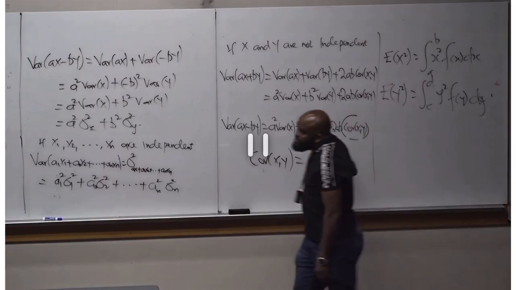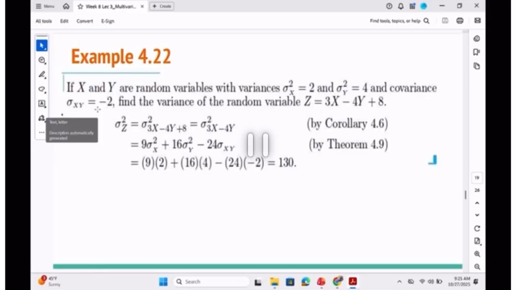That's how I got 24 sigma XY. Then I plug in the value they gave me for sigma XY, and the values they gave me for the variances initially. Then this is the result: 130.